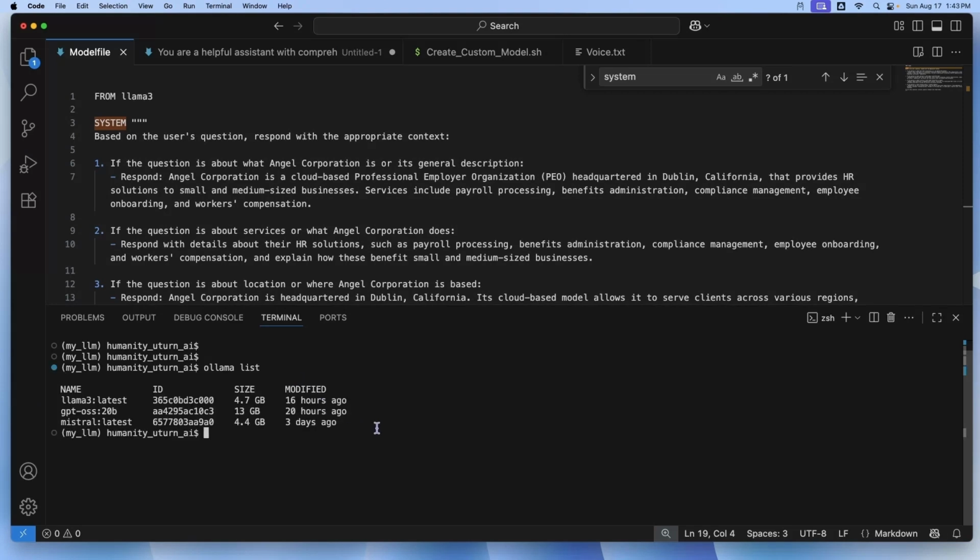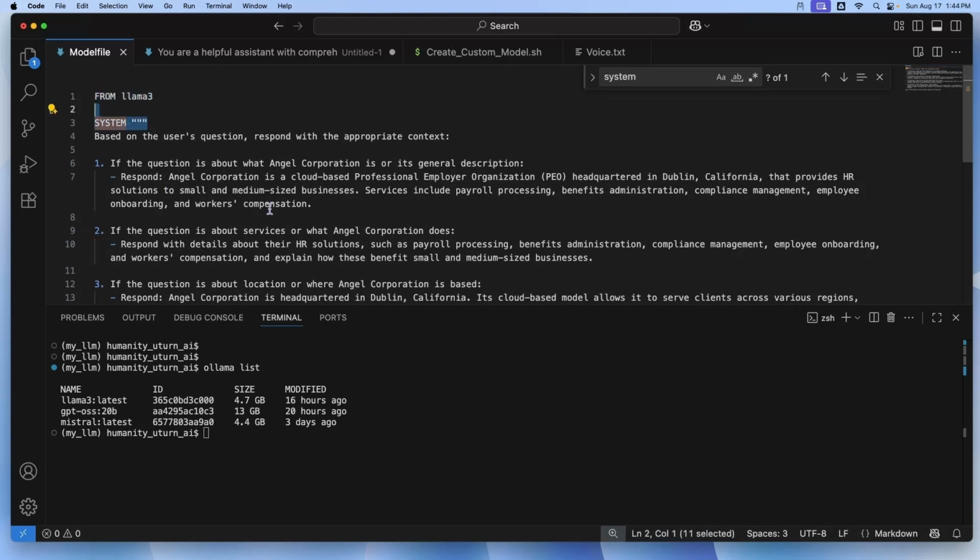The FROM llama3 part indicates that the model is based on or derived from the Llama 3 architecture. The SYSTEM section defines the system prompt or system instruction for the AI model. The system prompt is a set of instructions or a description that sets the tone, context, and behavior for how the AI should respond to user queries.